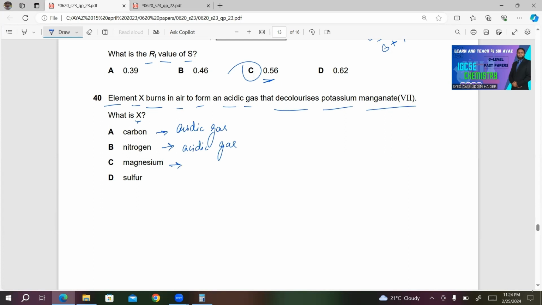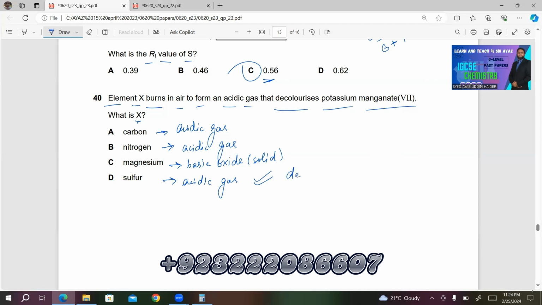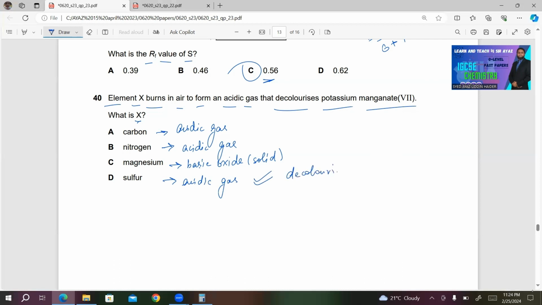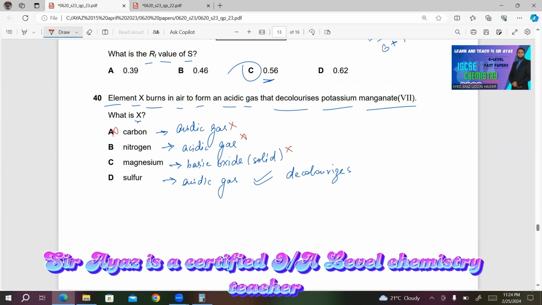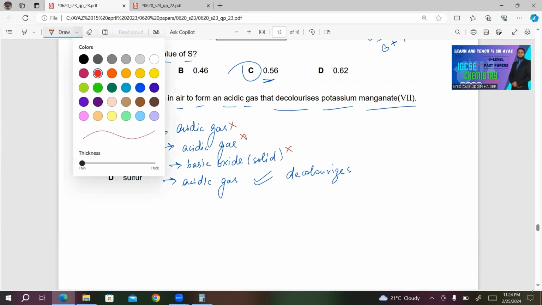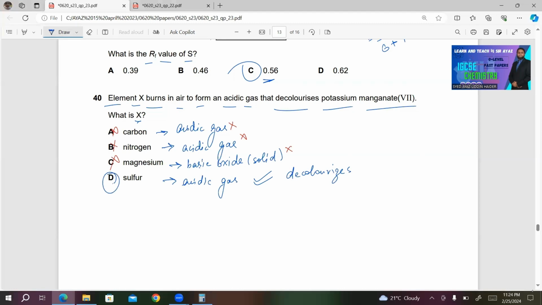What about magnesium? Magnesium burns in air to form a basic oxide. It's not a gas, it's a basic oxide. It's a solid, not a gas. In the end, we have sulfur. Sulfur oxidizes to give an acidic gas and it will decolorize potassium manganate(VII). So these choices are incorrect. Only choice D will be the right answer in this case.